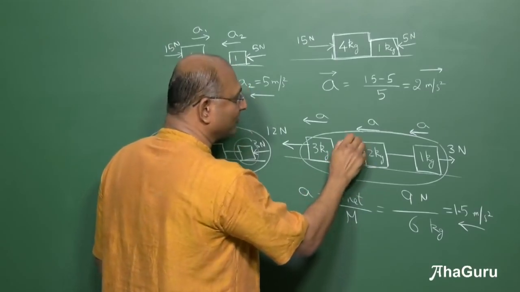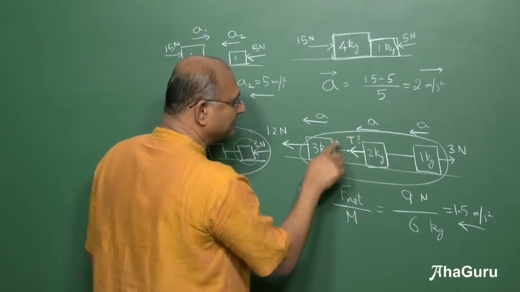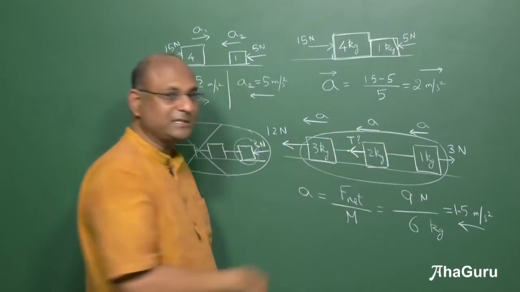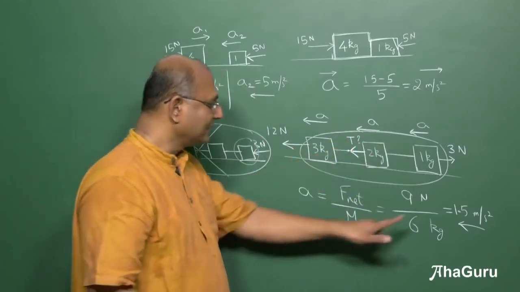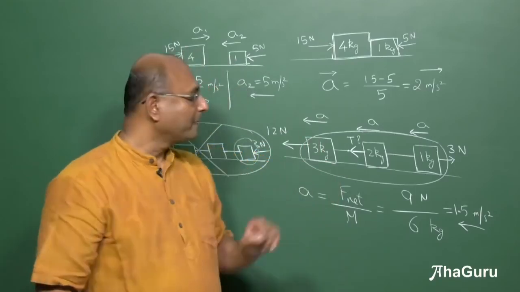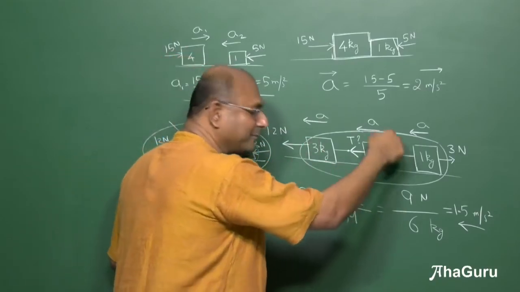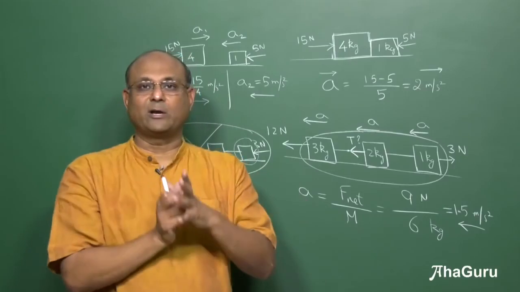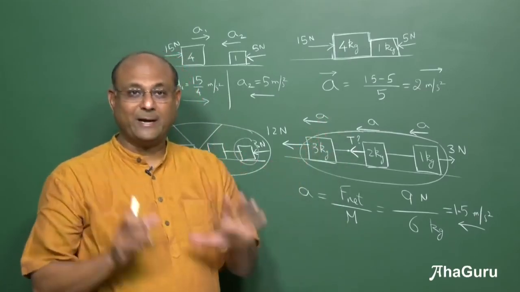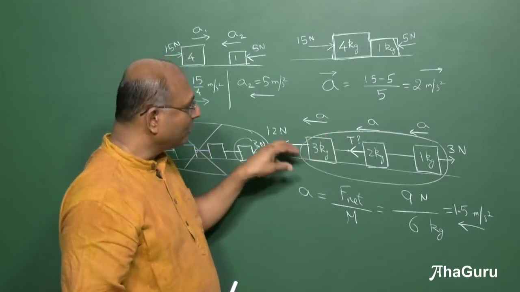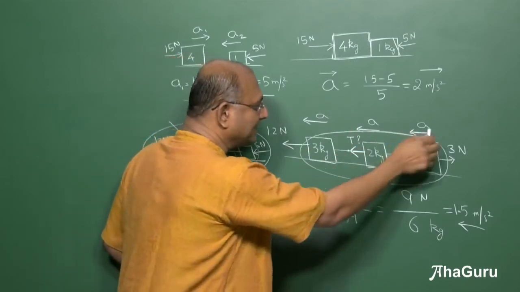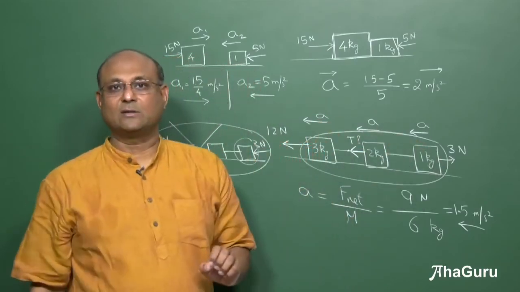How much is this force? We usually call it tension. So if somebody asks you, what is this force, tension, then this solution is not enough. Then we need to do the next step, which is to separate this out as a free body. So we will learn that as a separate idea now, how to take each body apart and find the answer to that question.